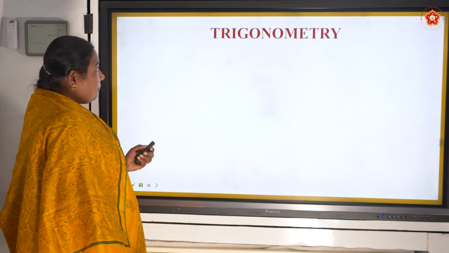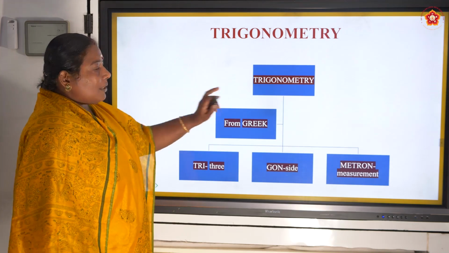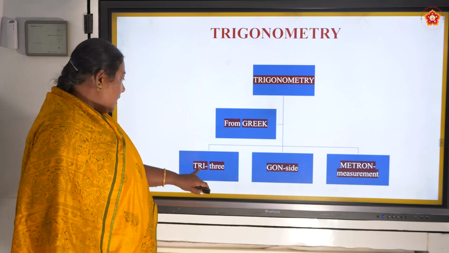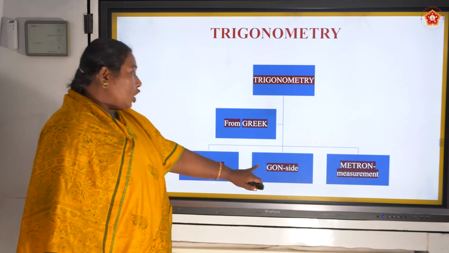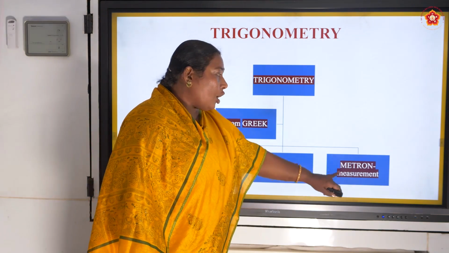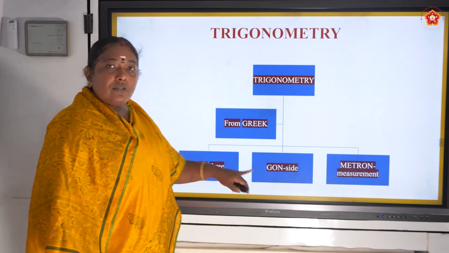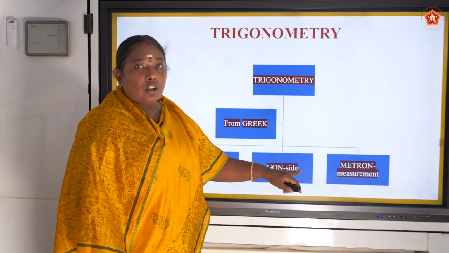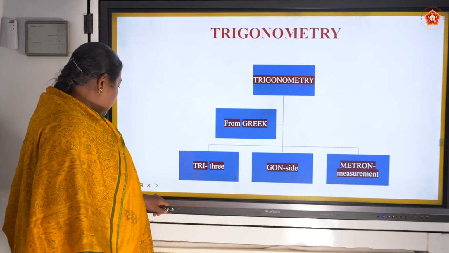Trigonometry came from Greek. From the word itself, we can tell what it is. Tri means three, gon means side, metron means measurement. That means we are going to study three-side measurement on the basis of the angles.